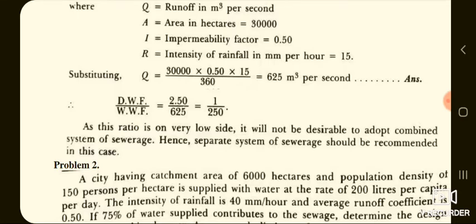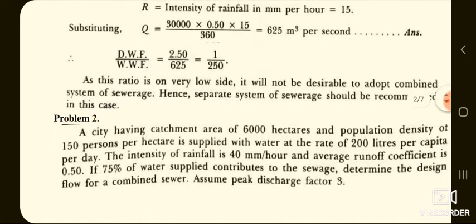Substituting, Q is equal to 30,000 into 0.50 into 15 divided by 360, which works out to be 625 meter cube per second. So this is the quantity of storm runoff.